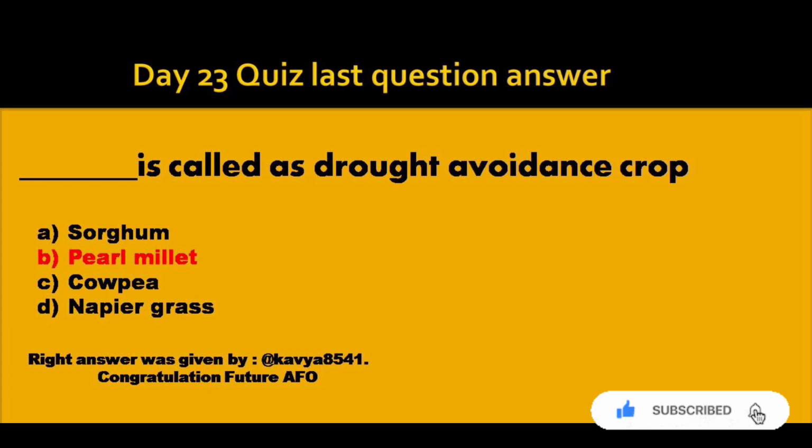This is the answer to our last question from the last quiz. Dash is called drought avoidance crop. Answer B. Pure millet. The right answer was given by Kavya 8541.